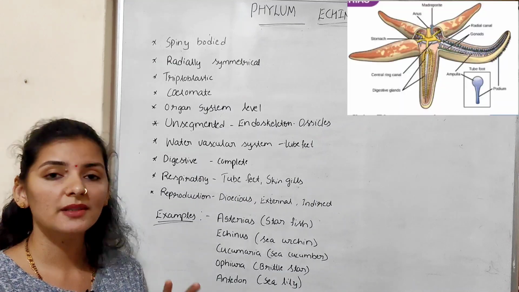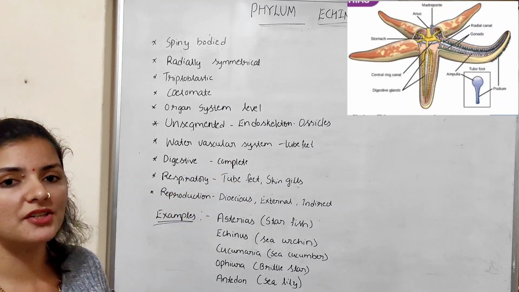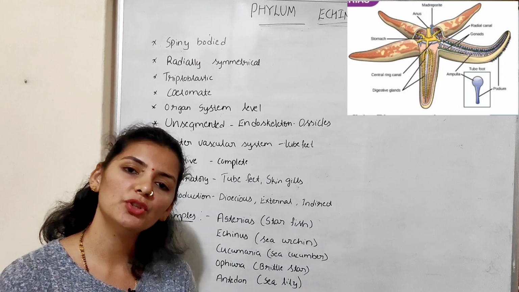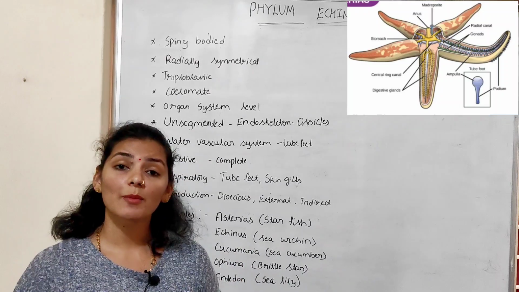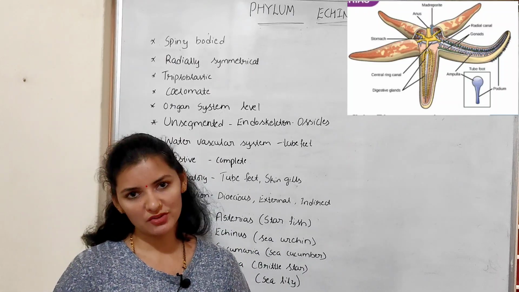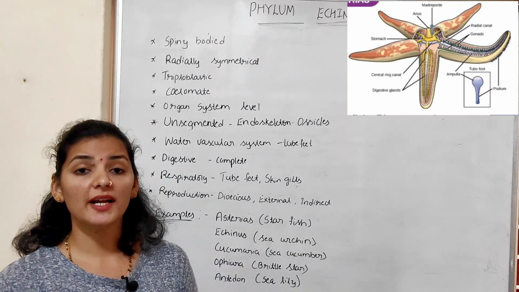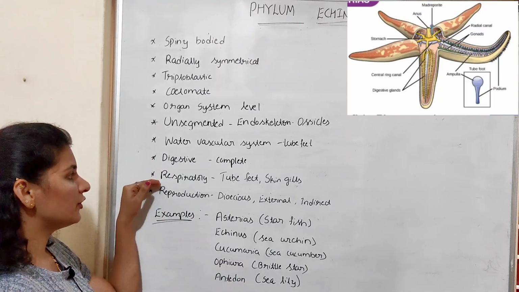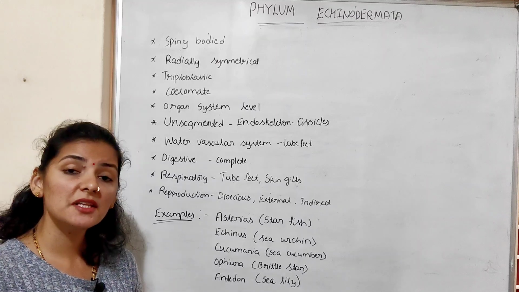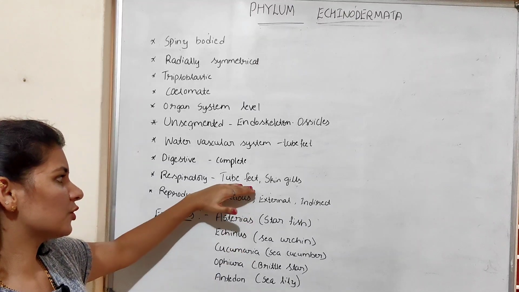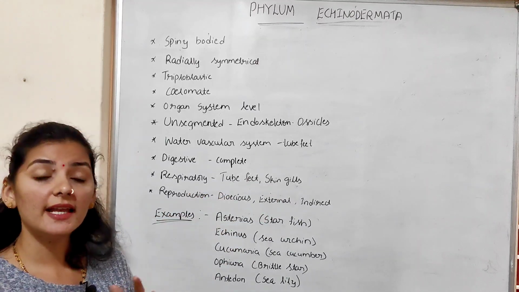If we talk about the different organ systems, the first one is the digestive system. The digestive system in echinoderms is complete. Complete means it has both mouth and anus. The mouth is present on the lower or ventral side, and the anus is present on the dorsal or upper side. If we talk about the respiratory system, respiration is done with the help of organs called tube feet or skin gills. Excretory system is